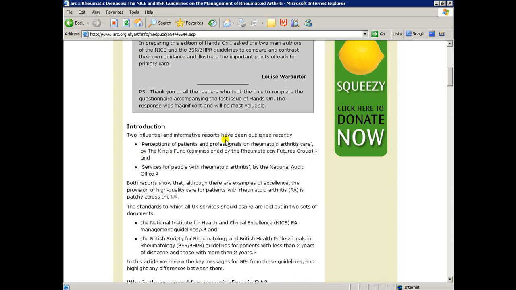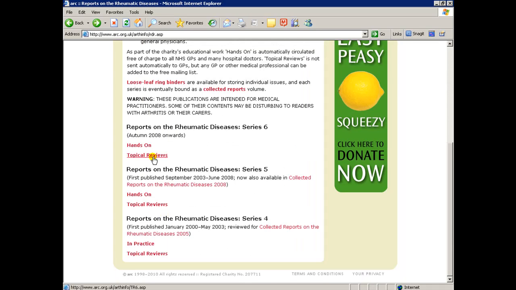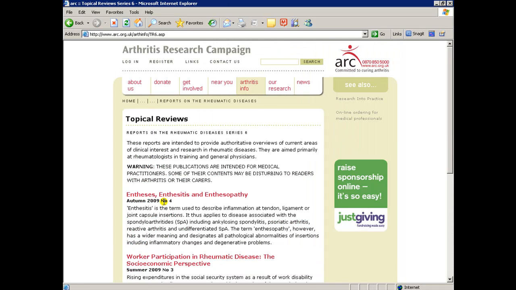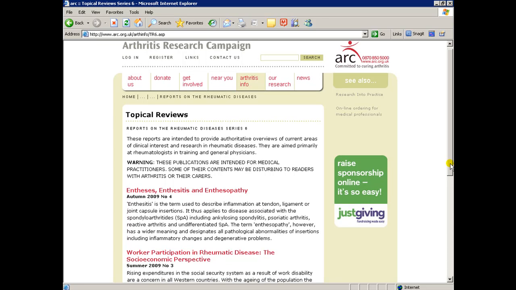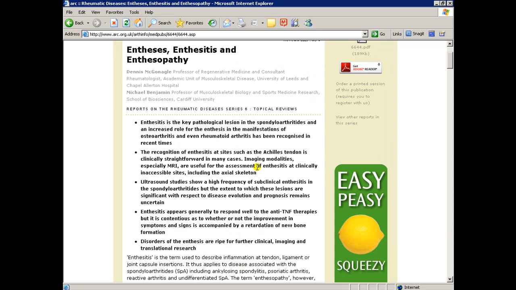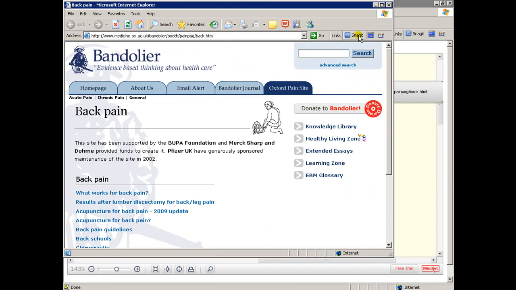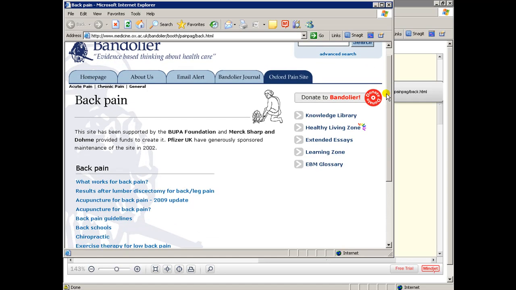Two influential and informative reports have been published recently. A quick look at topical reviews. And here, entheses, enthesitis and enthesopathy, terms increasingly used by the rheumatologist, with an excellent summary, perfect for GPs and GP trainees. Bandolier, as always, has a different take on things.